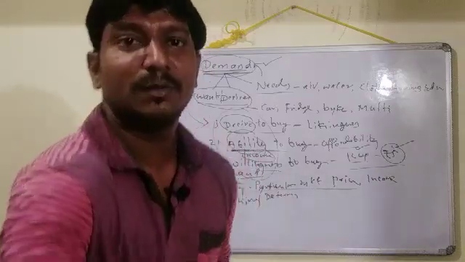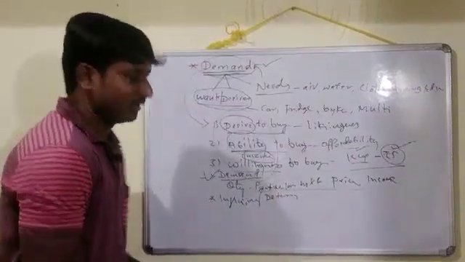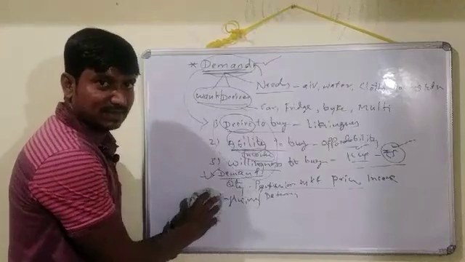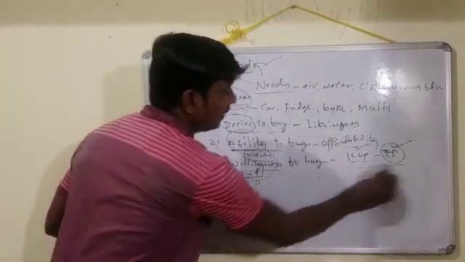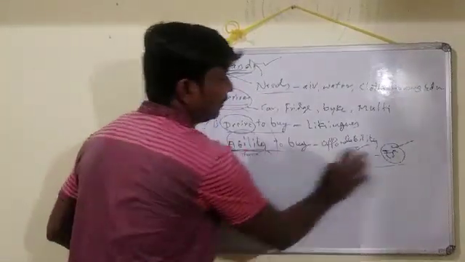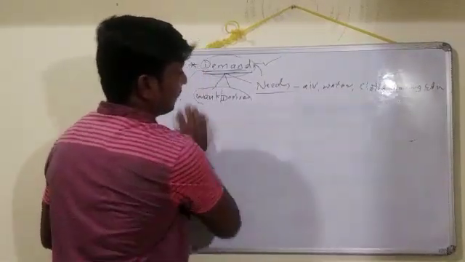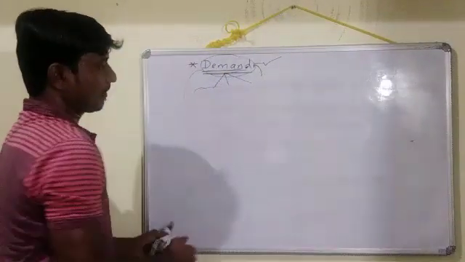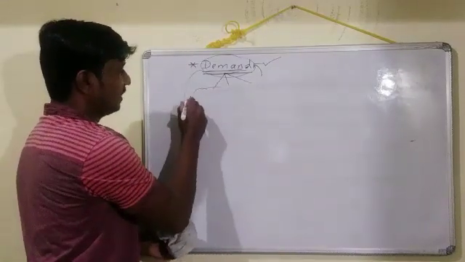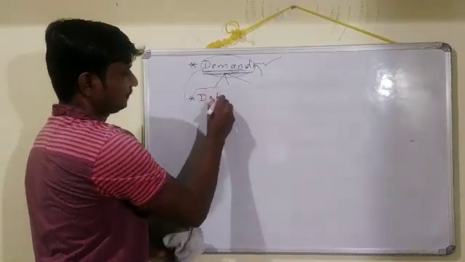Determinants and influencing factors are somewhat the same. So let us see what are the influencing factors that are going to affect demand here.